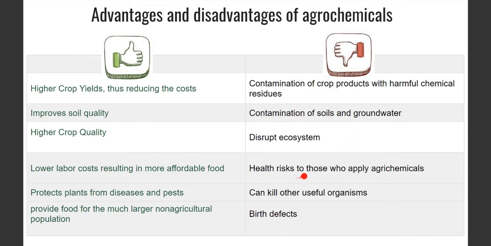There is a lot of health risk to the people who are applying agrochemicals. You must have seen these images that they have to wear those kits and then spray the agrochemicals on the crops. Yes or no? Okay, because if they accidentally come across these agrochemicals, if they inhale them, if they touch them, then the people who are using the agrochemicals are at risk. They can kill other useful organisms, and they may also cause birth defects.